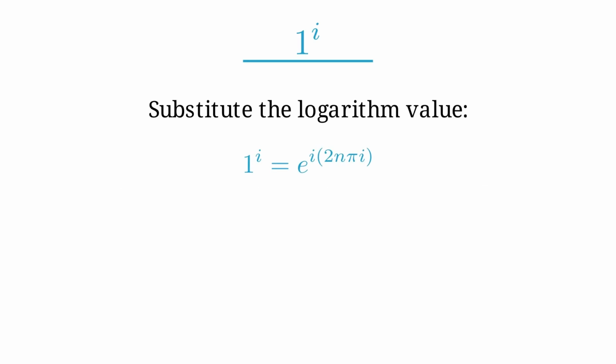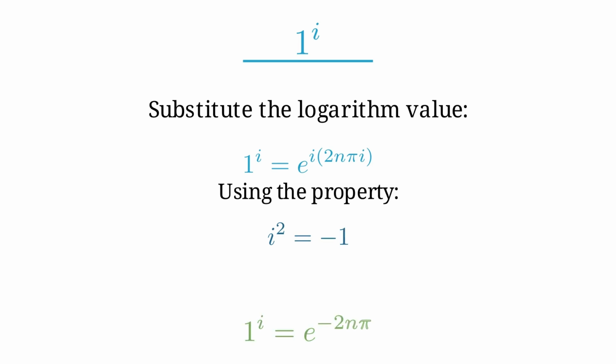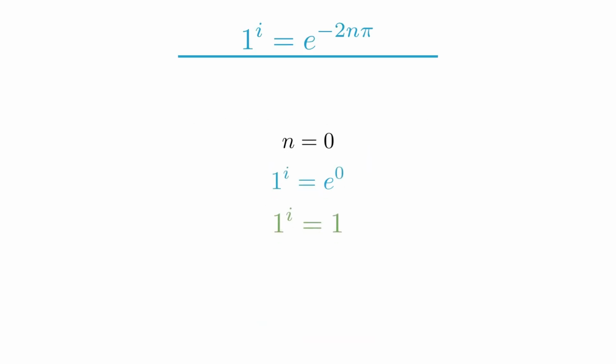Substituting this value into the expression, 1 raised to i equals e raised to the power i multiplied by 2nπi. Since i squared equals minus 1, the expression simplifies to 1 raised to i equals e raised to minus 2nπ. This means infinitely many possible values exist. As we see, different values are obtained for different integers of n.